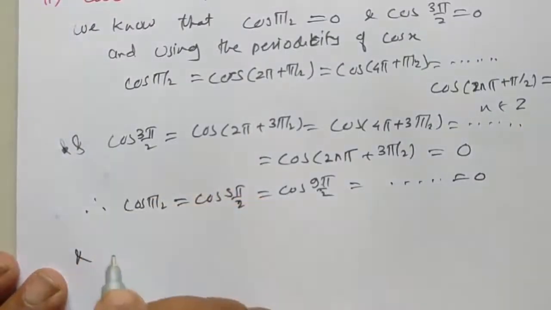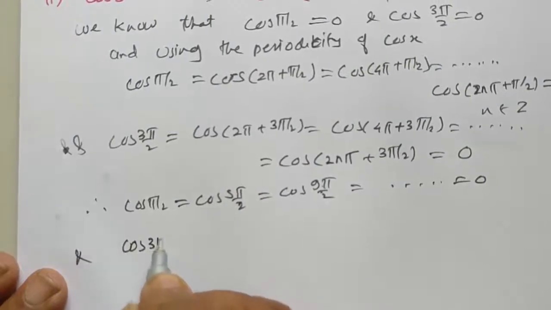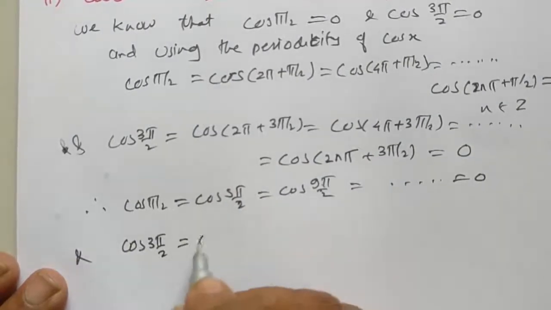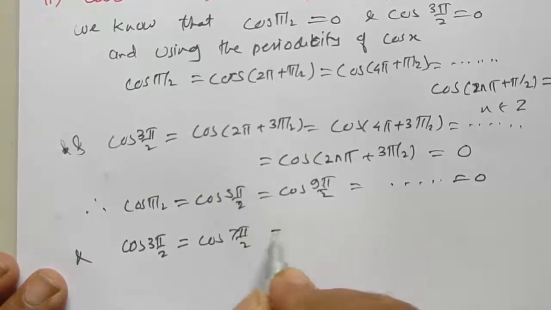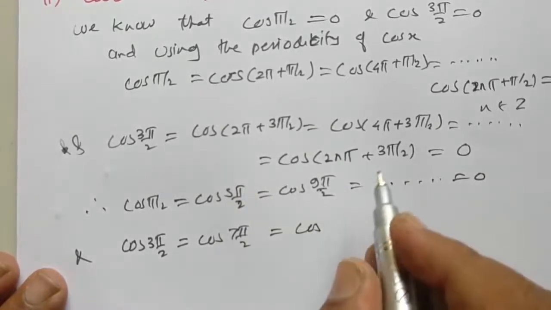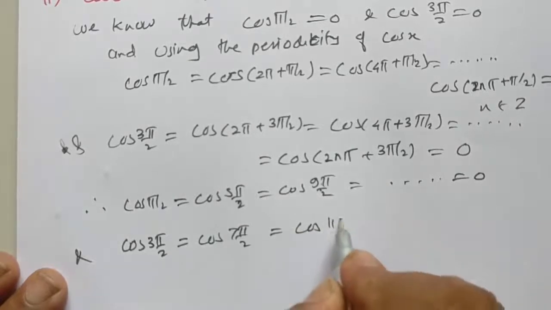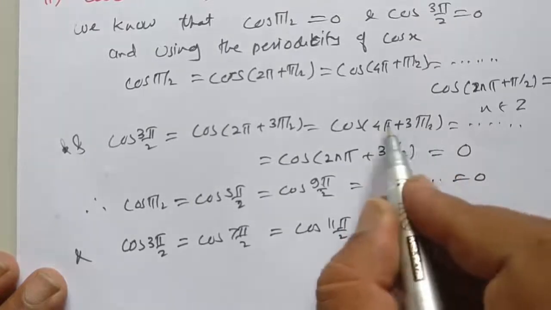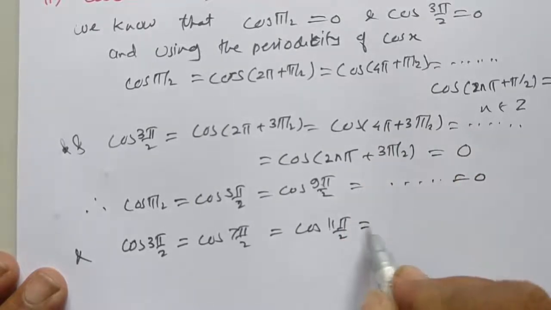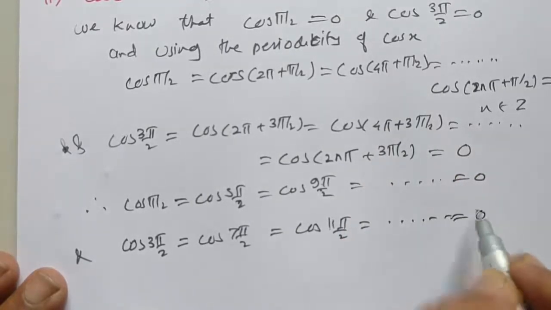By using the second equation, cos of 3 pi by 2 is equal to cos of 7 pi by 2 is equal to cos of 11 pi by 2, 4 into 2 is 8, 8 plus 3 is 11, is equal to 0.